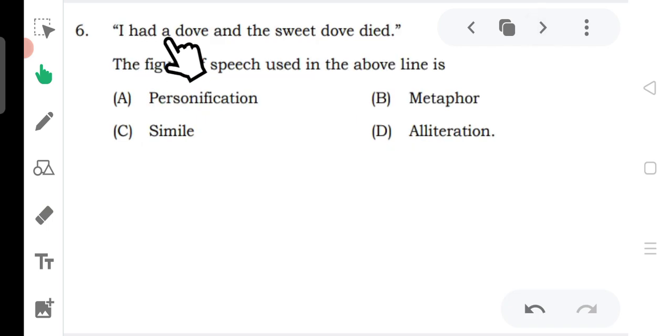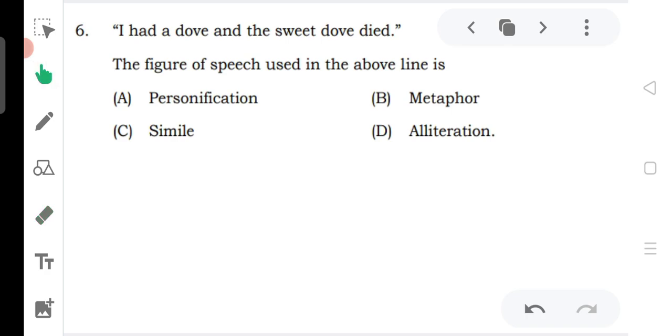I had a dove and the sweet dove died. Please try it by yourself. Yes, let us see the answer. The answer to this question is also alliteration, because the word the repeated itself three times in the sentence. Okay, let us move on to the next.